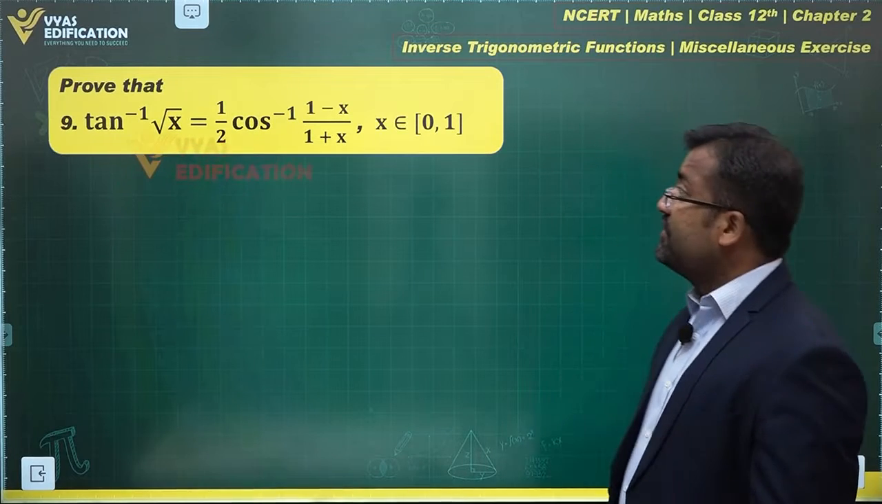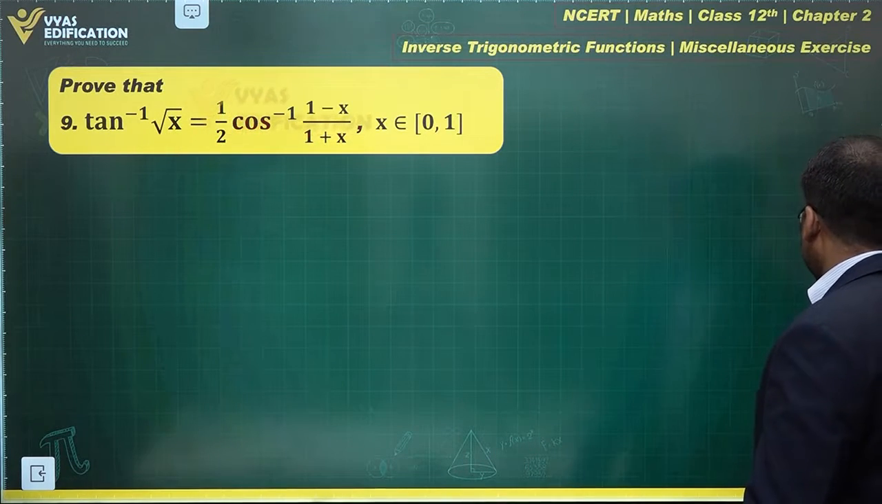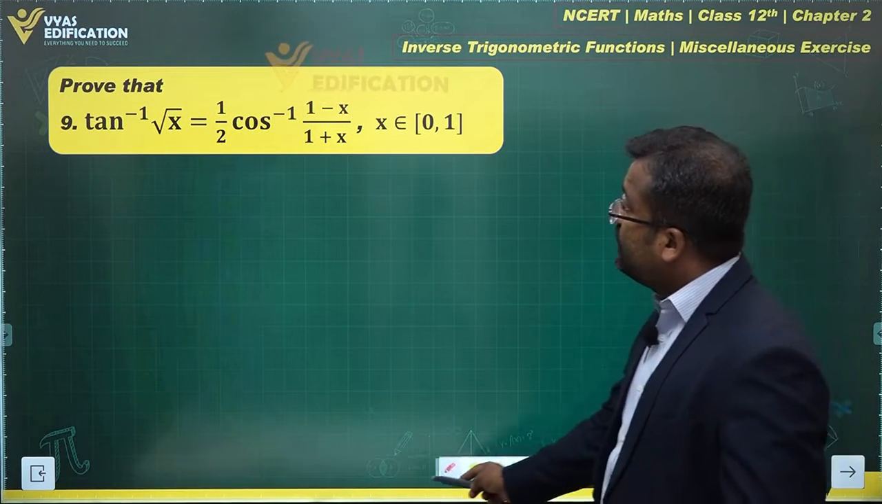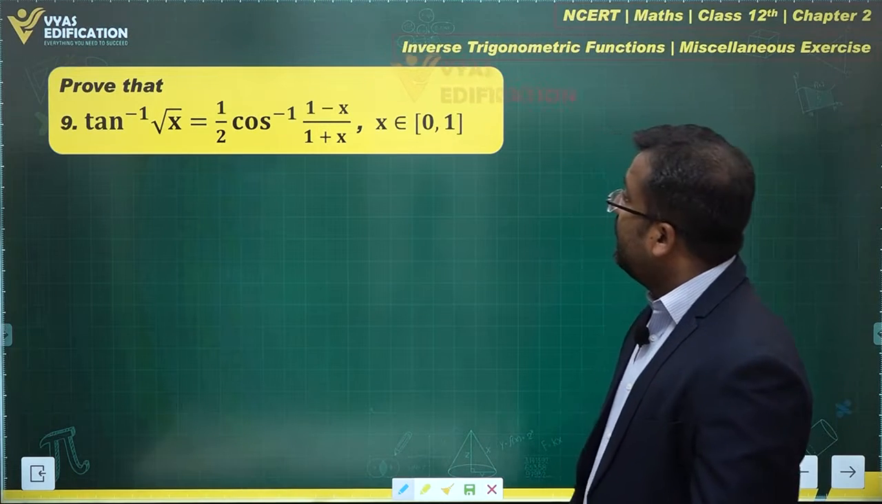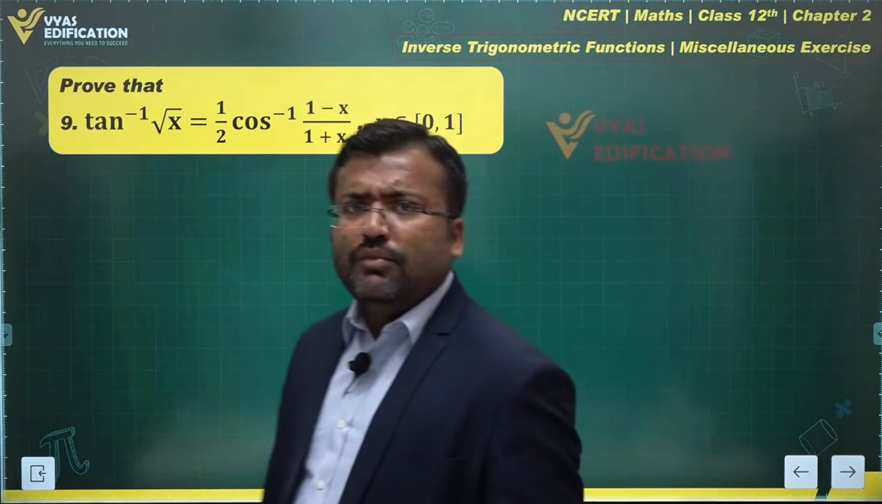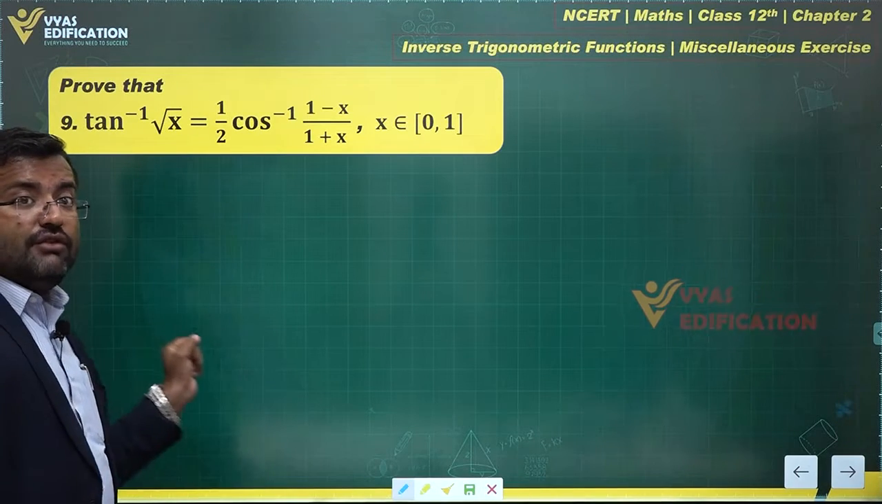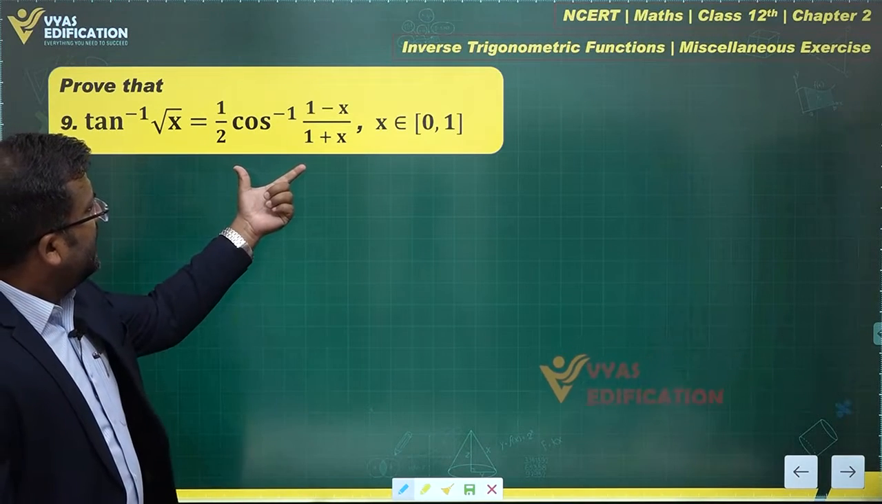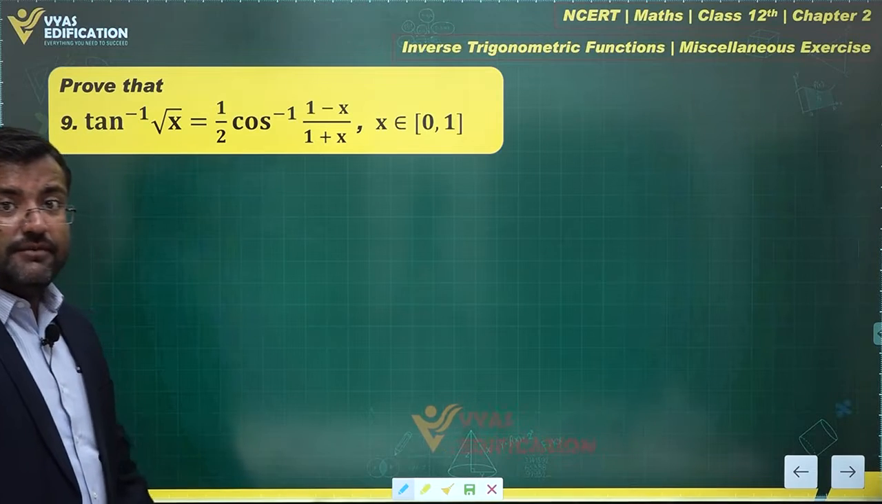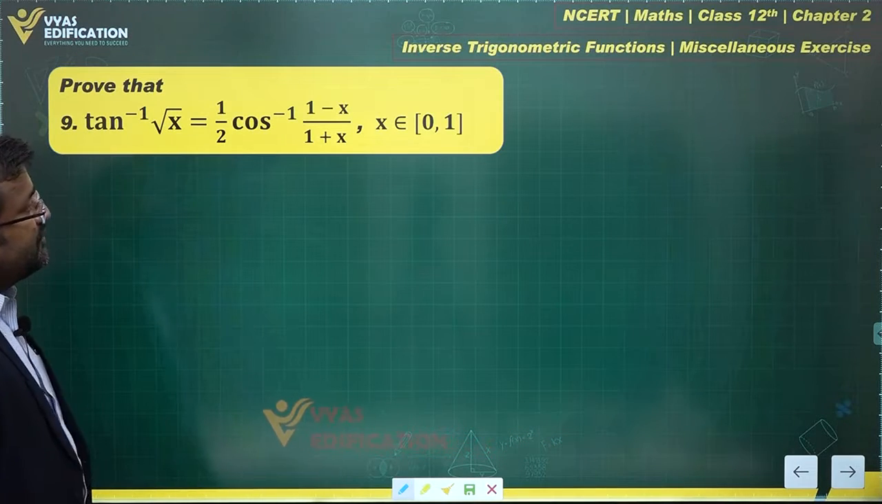Let's try and solve this one next. Prove that tan inverse root x is equal to half of cos inverse of (1 minus x) over (1 plus x). How do we go about proving this? If you observe, there's a complicated expression on the left hand side because you have root x inside tan inverse. You have another very complicated expression on this side. So what are we supposed to do in this one?